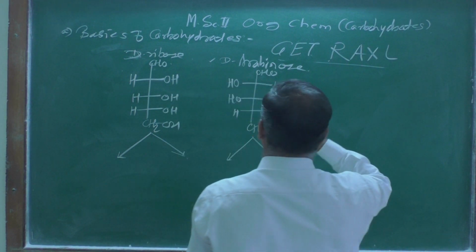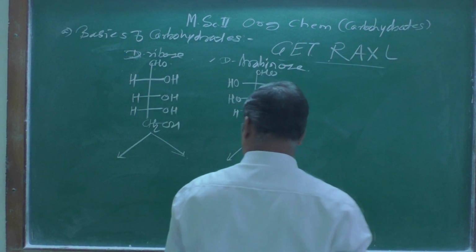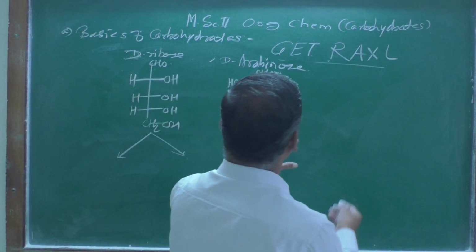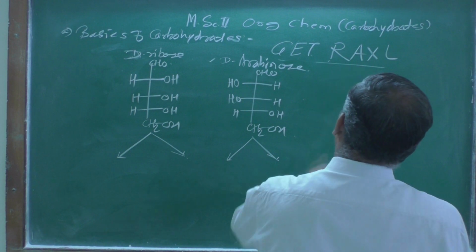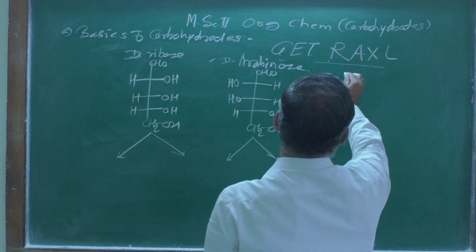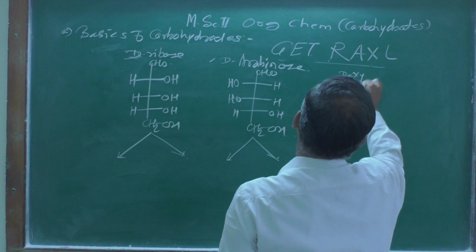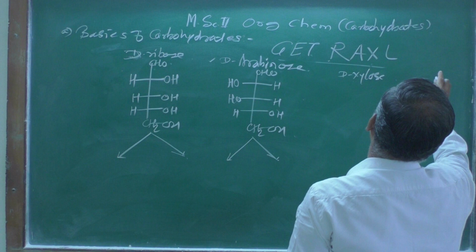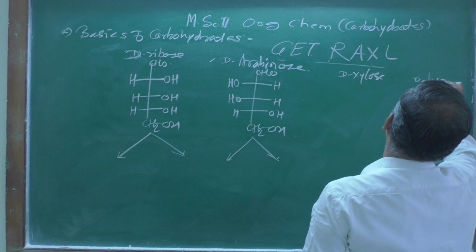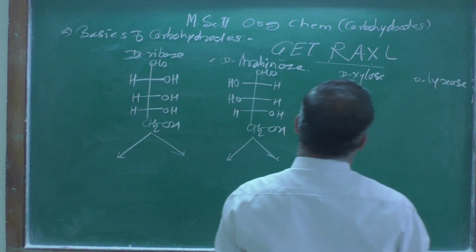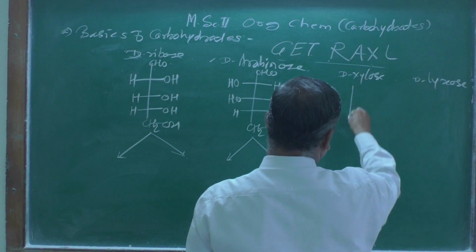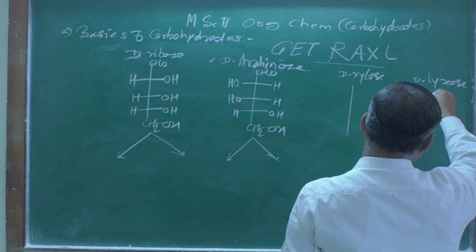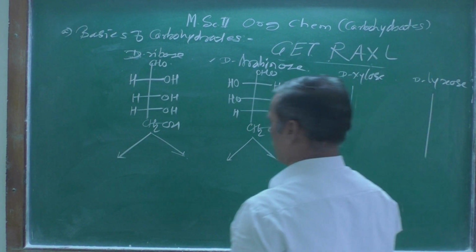And now here, what I think we have rubbed out over here. So here that is a xylose, D-xylose, and here we are going to get D-lyxose, right? Lyxose.